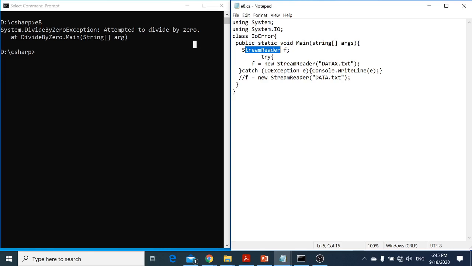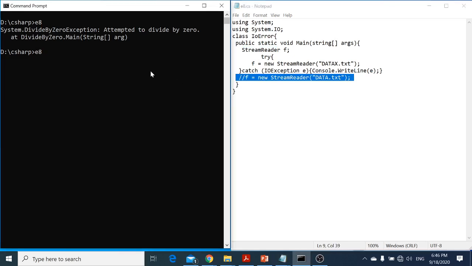What kind of exception? IOException. And by the way, this StreamReader is available in System.IO. Either I say System.IO.StreamReader at this place, or I can just specify using System.IO here, and then it will automatically look for this StreamReader in that. Now, there is no datax.txt file, no such file, so it will raise the exception and display the message here. And this is the commented line. We'll talk about this one.